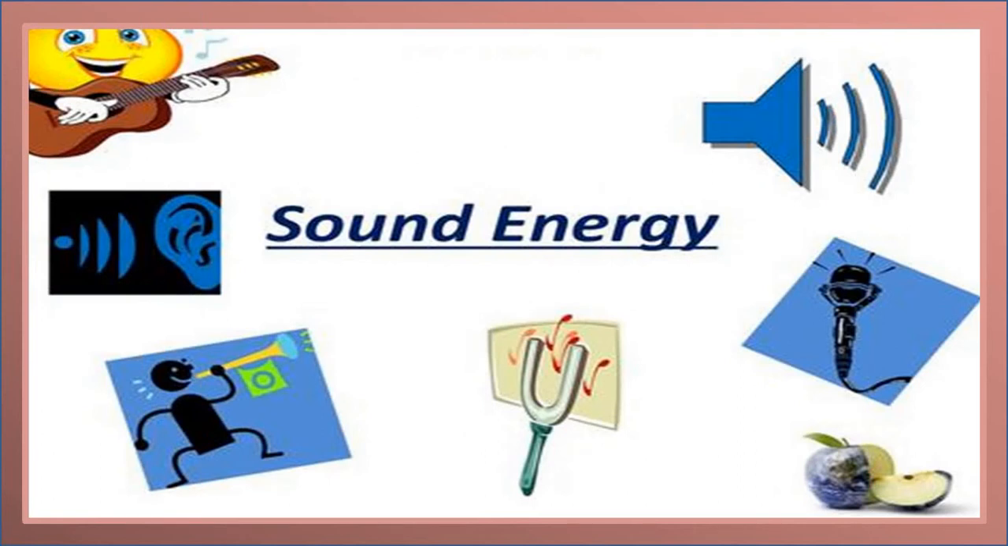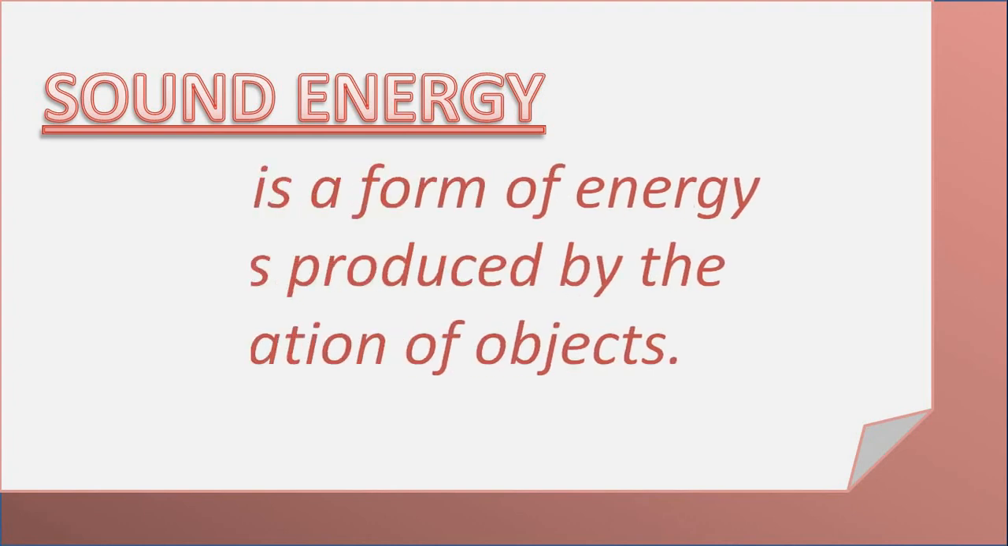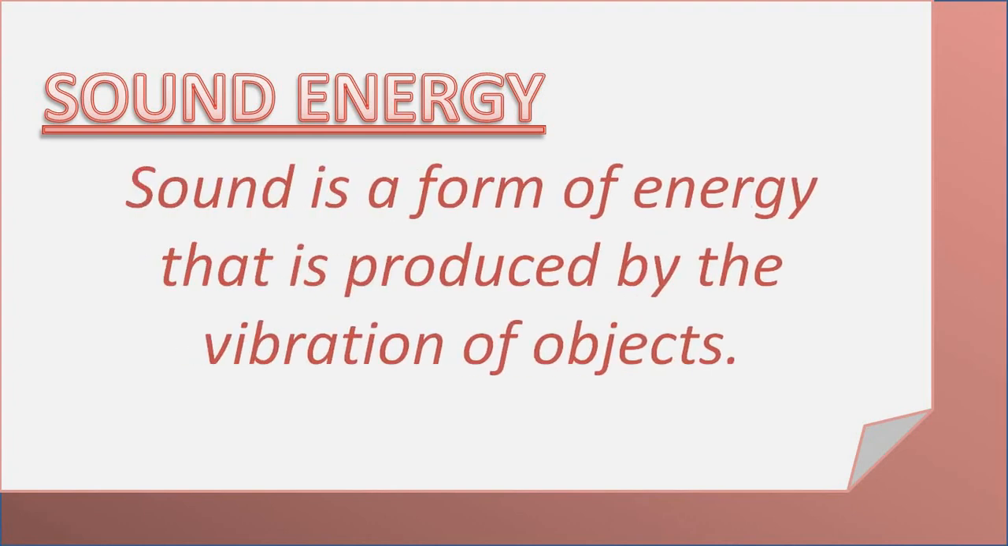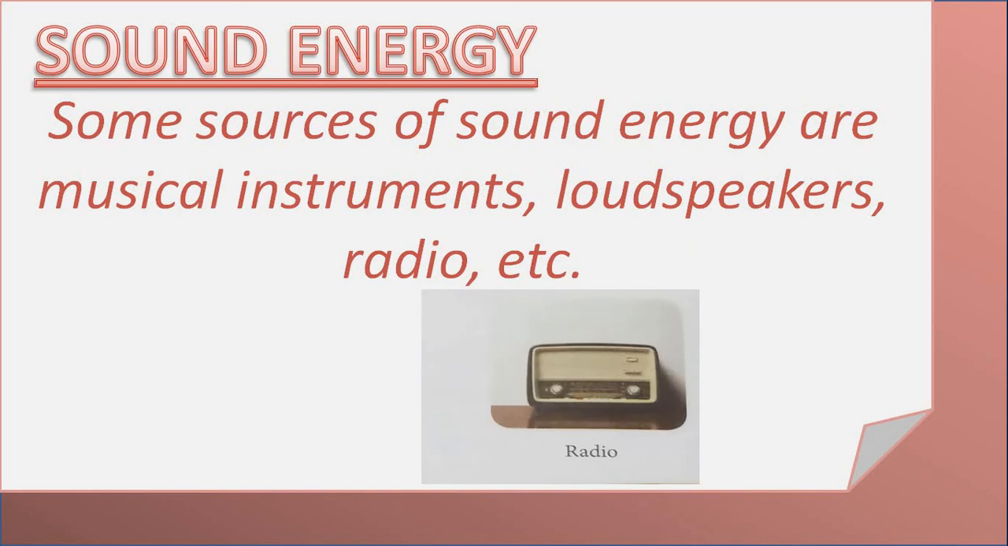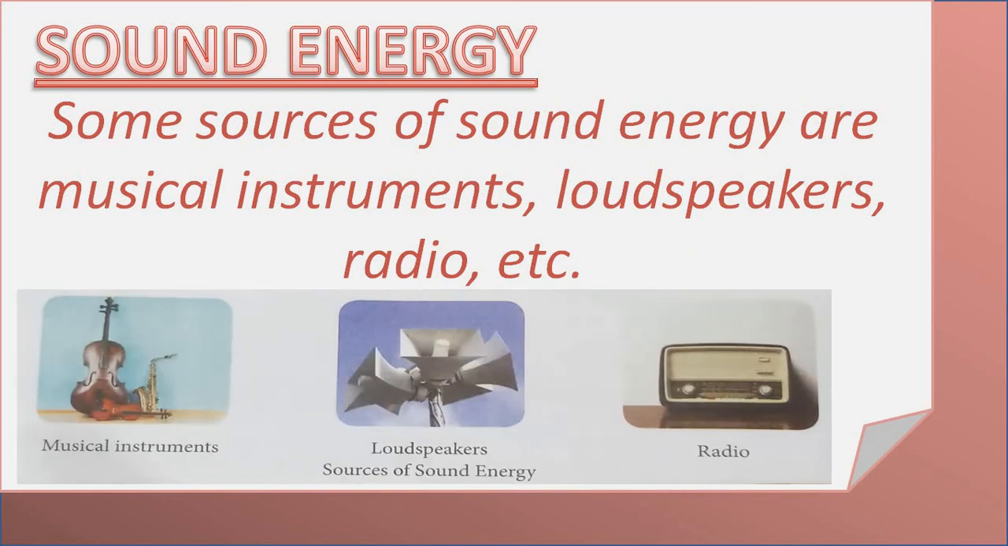Now the last category of energy is sound energy. As you have learned in your previous chapter, sound is a form of energy that is produced by vibration of an object. It means whenever an object vibrates, it produces sound, and sound is also a form of energy. Sound energy is produced from musical instruments like tabla, guitar, harmonium. When we play them, sound energy is produced. Same with a loudspeaker, with a radio. So this picture is showing the sources of sound energy.